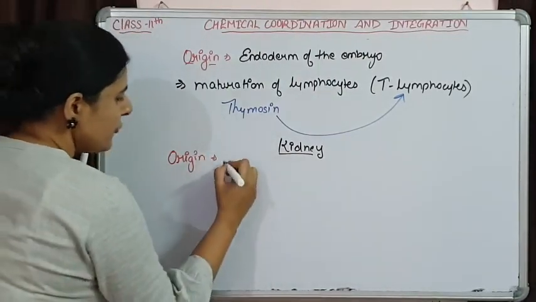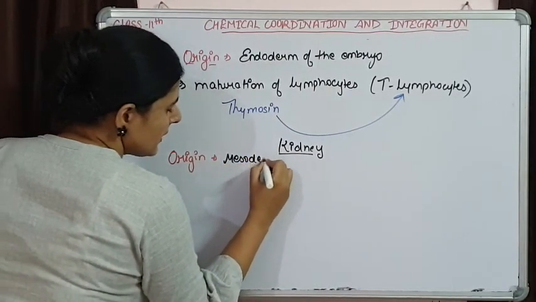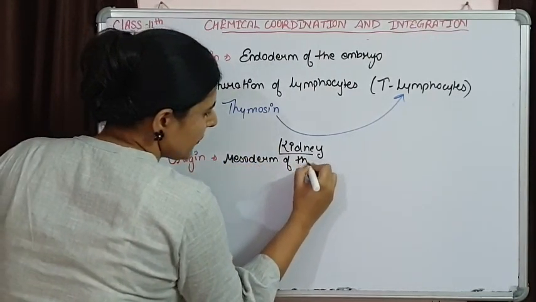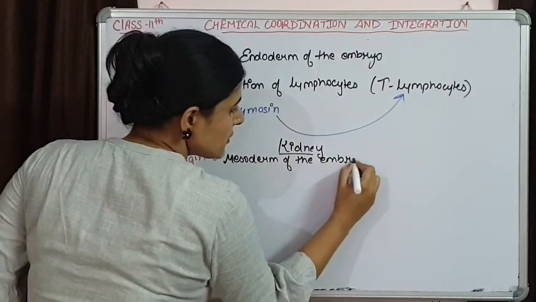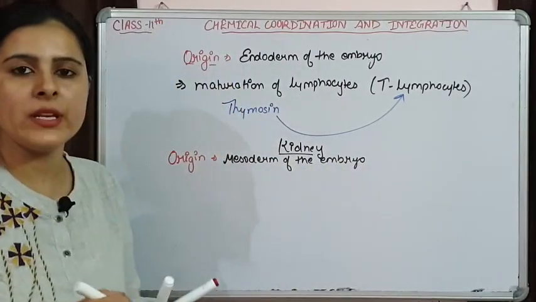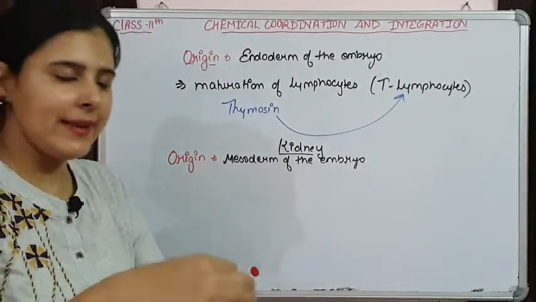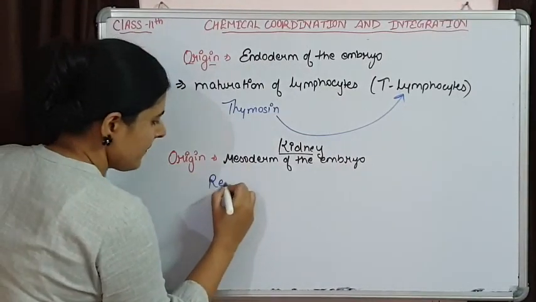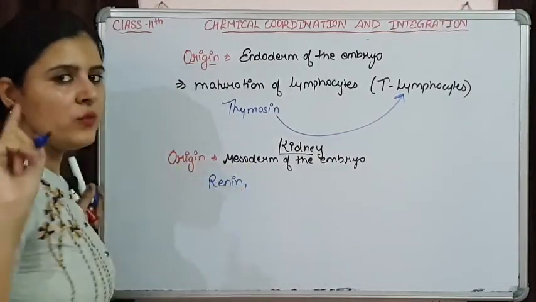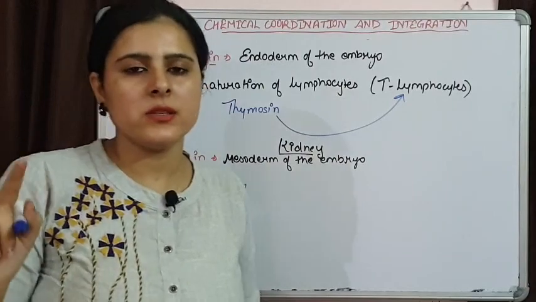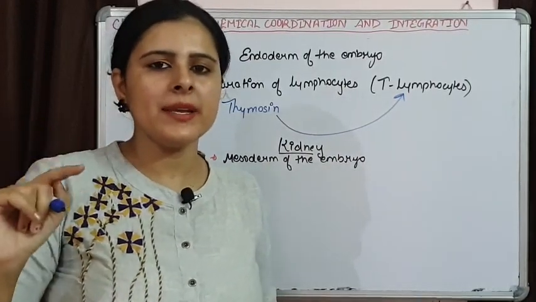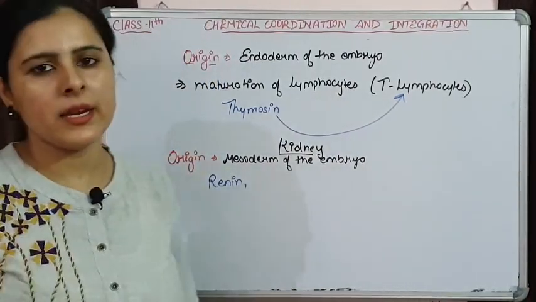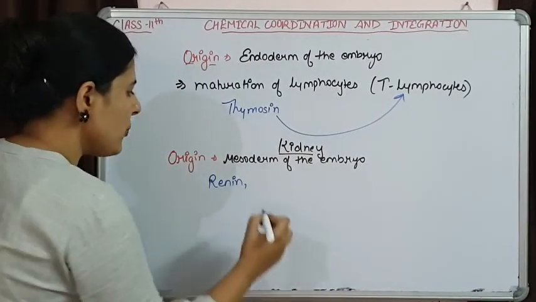They are derived from mesoderm of the embryo. Kidneys are also responsible for secretion of various hormones like renin, that is different from the rennin which we talked about in digestive system, and here I have written RENIN.